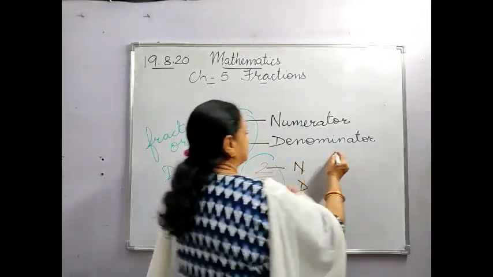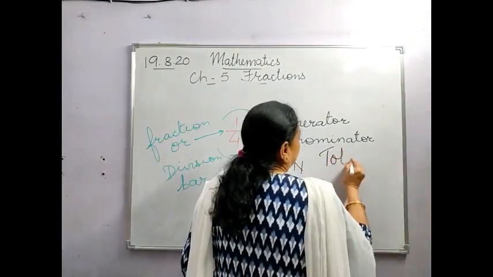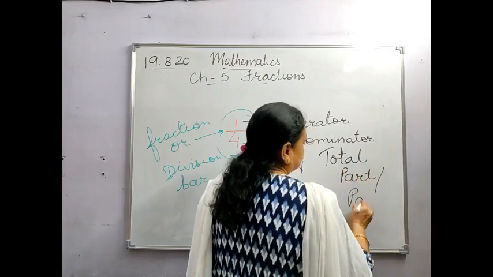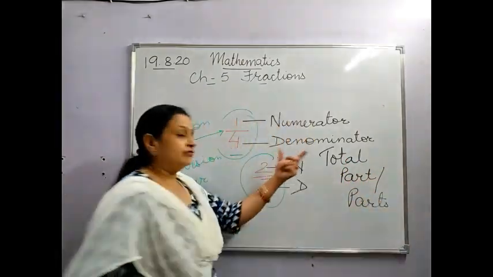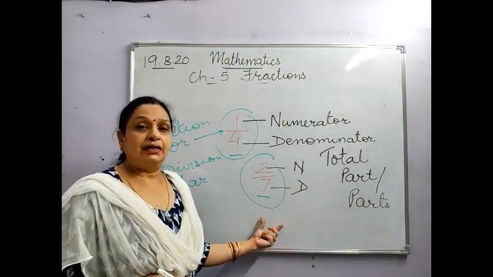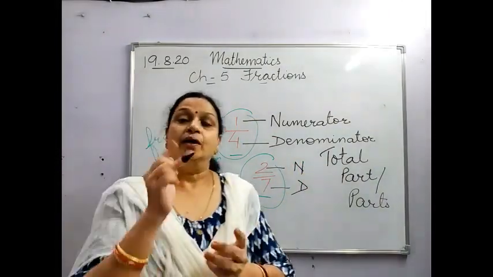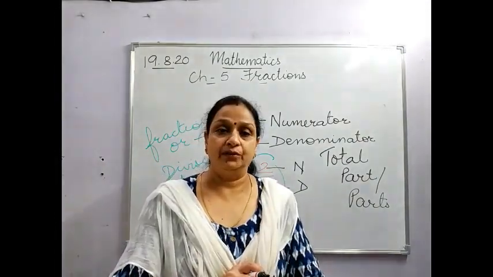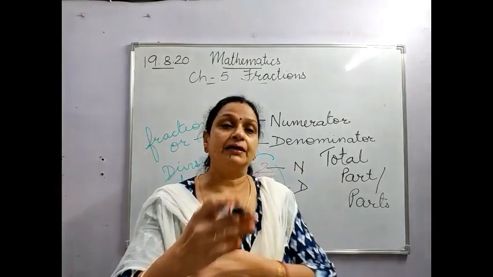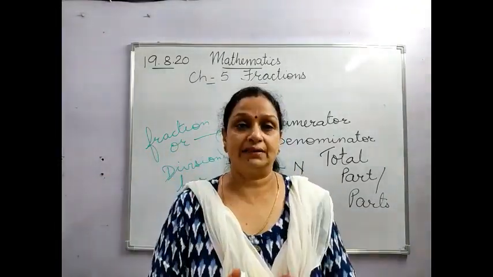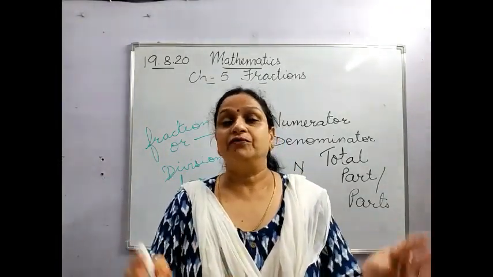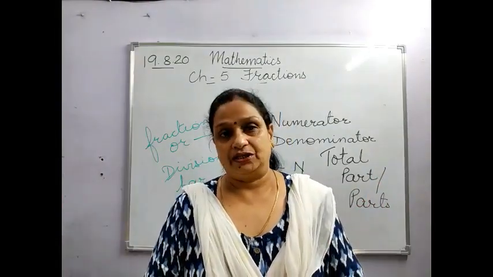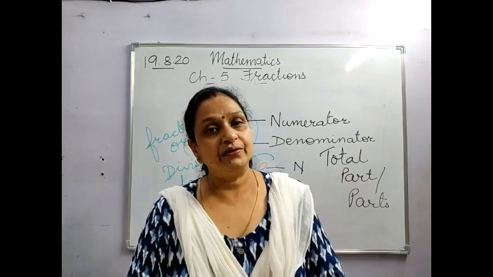This denominator refers to the total part or parts. It can be of a whole or it can be of a collection. Whole means complete, one type of thing. Suppose you are having an apple and you have cut it in half, divided into 2 parts. That is one thing. But if you are taking 5-6 apples together, then it will be called a collection. Is that clear to everyone?